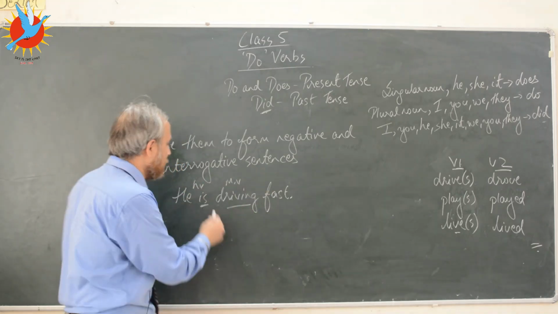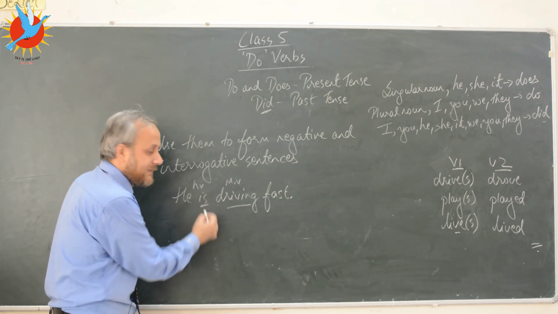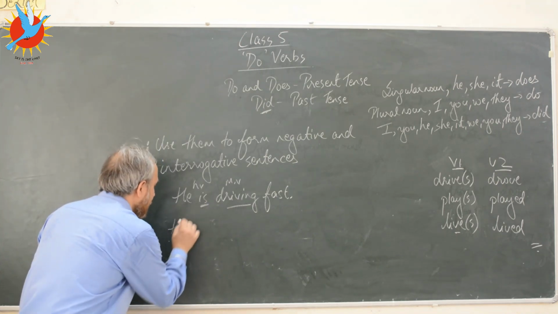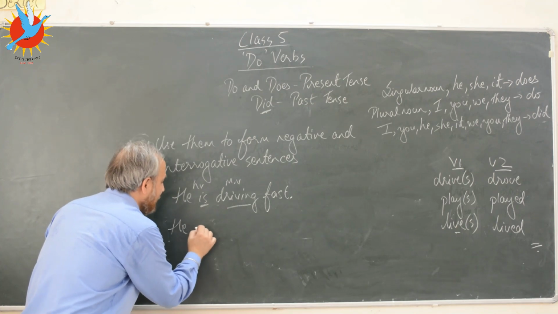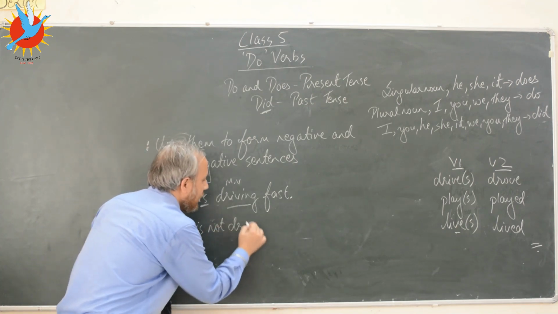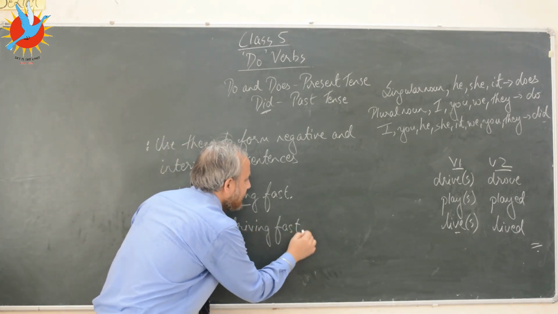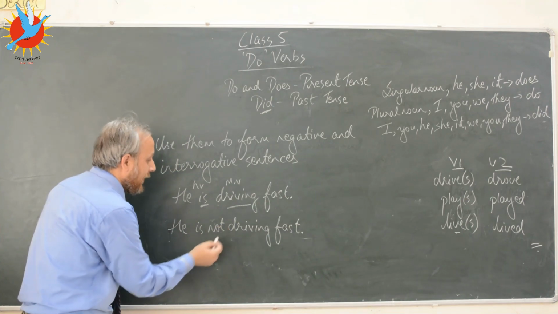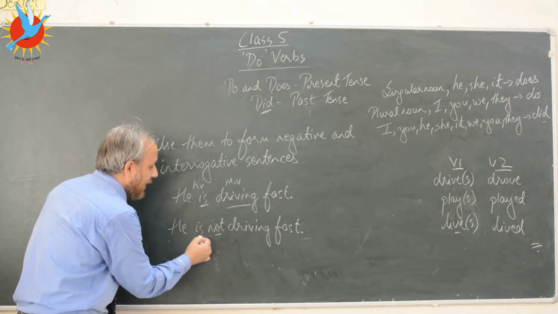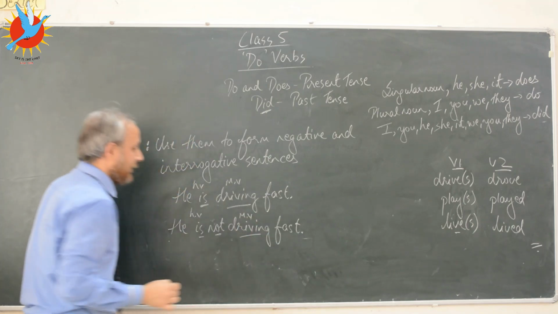The rule says that you have to add not after the helping verb or the auxiliary verb. So if I want to make this negative, it's very simple. He is not driving fast, full stop. What have I done? I have placed the not after the helping verb, and driving is the main verb.